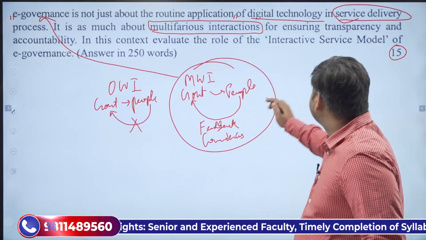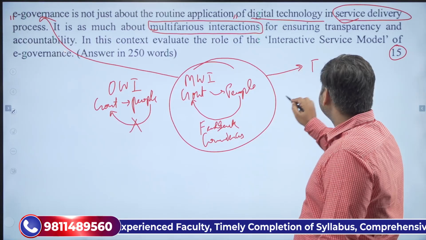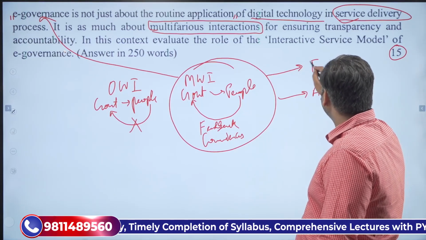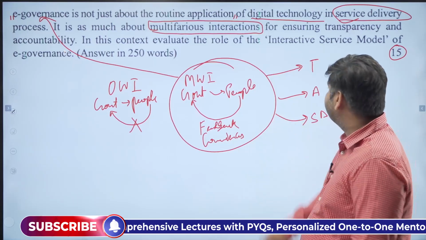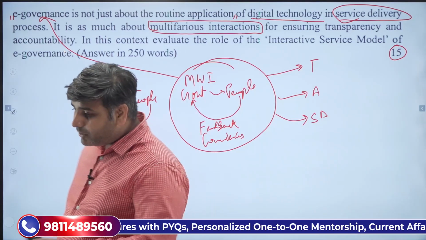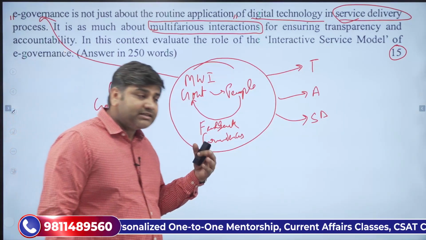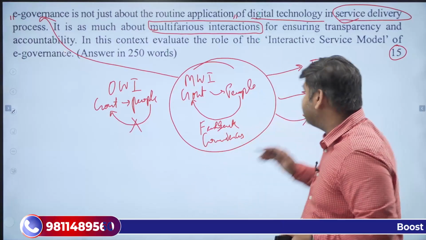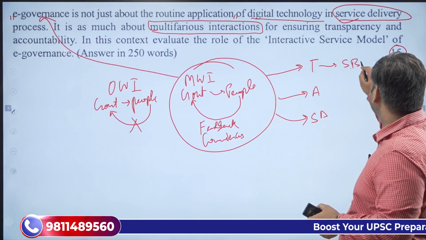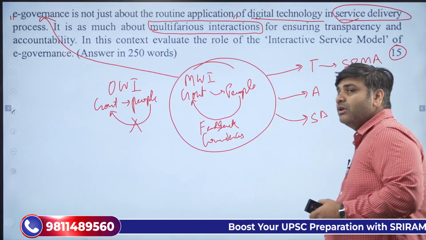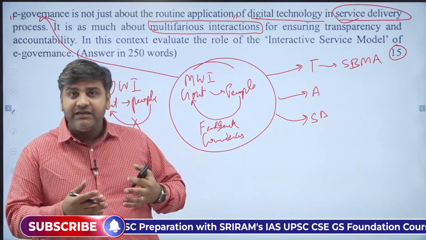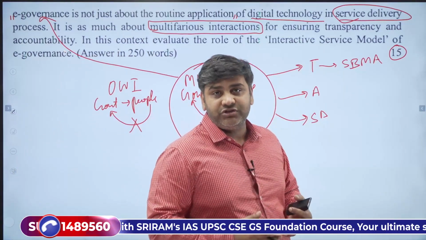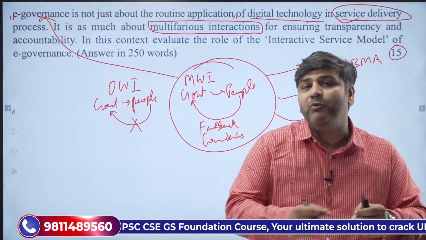Now this also increases transparency, this also increases accountability, this also helps in proper service delivery. Now when you are talking about transparency, look at what the Swachh Bharat Mission app does. Swachh Bharat Mission app. You find anything, anywhere, which you think is not properly managed, is not clean, you can actually report on that app.